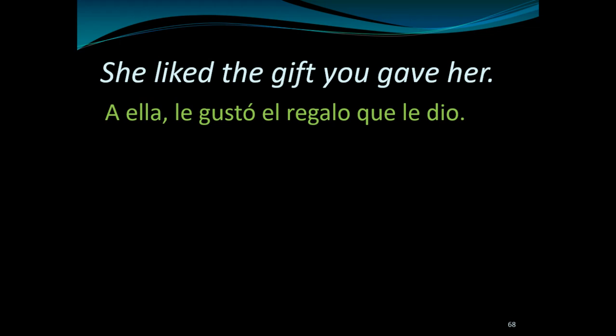Gave her a diamond ring, it pleased her. In English, she liked the gift that you gave her. Or we could say gave to her. All right, so "le gustó", she liked the gift that, and then you gave.